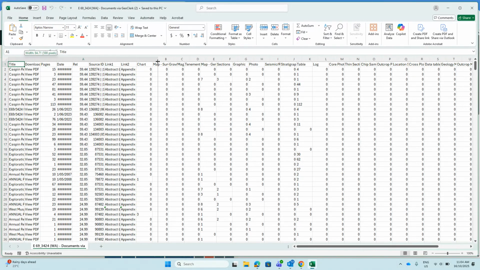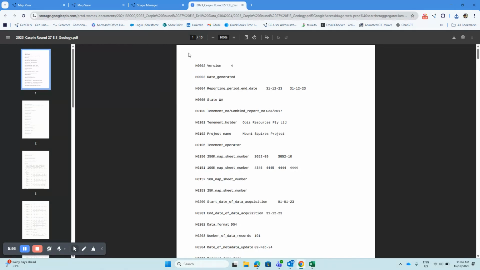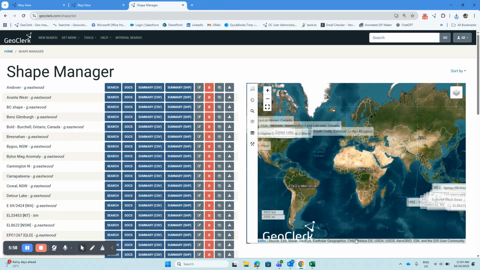I'll just expand out the document title column. You can see it looks like the same documents repeated, but in actual fact, you can see there's different numbers of pages, and that's probably because there's appendices that have been opened up, zip files that have been expanded to be ingested into GeoClerk. Columns in here of relevance, column B enables you to click on View PDF to actually view the PDF file of that document. So you can click on that.